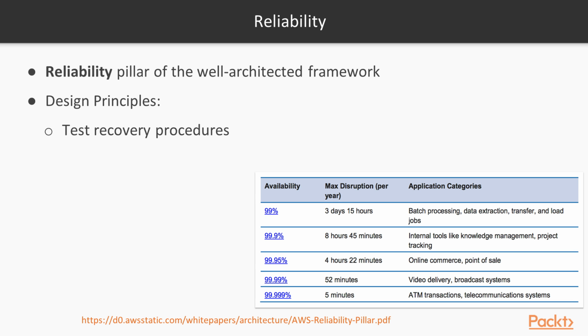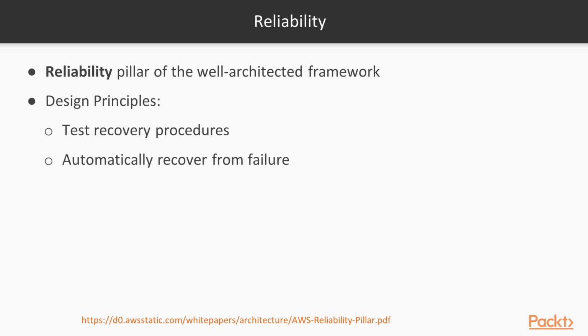First of all, test recovery procedures. You can use automation to simulate different failures or to recreate scenarios, take down instances or services, etc. If you fail fast, you fix fast and you improve your infrastructure. Automatically recover from failure. You have to be able to trigger automation when a threshold is breached or when an issue has been detected. So you can automatically send notifications and track failures, and also trigger an automated recovery process or a workaround to repair the failure.